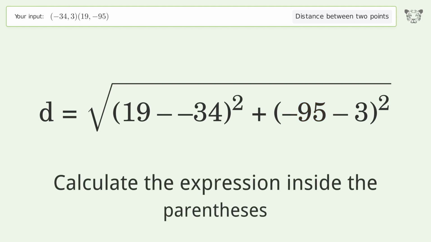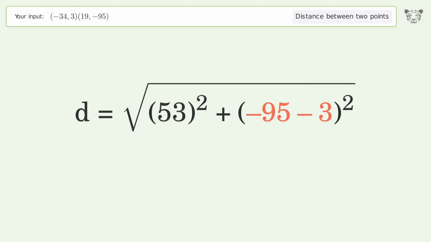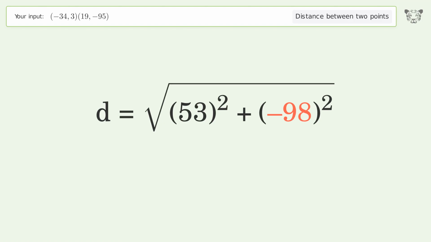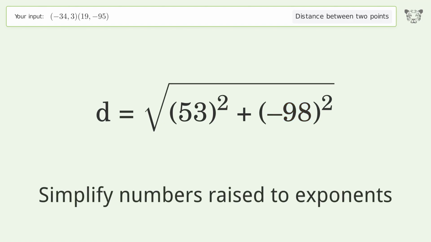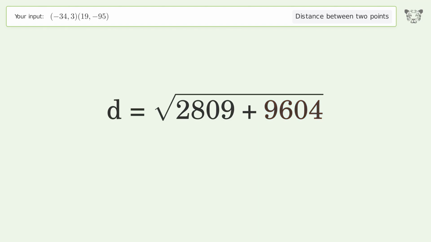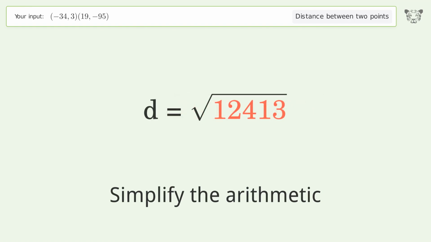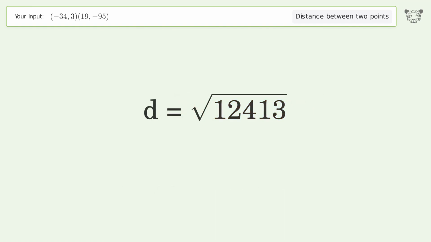Calculate the expression inside the parentheses. Simplify numbers raised to exponents. Simplify the arithmetic. And so the distance between the 2 points is the square root of 12,413, or 111.414.